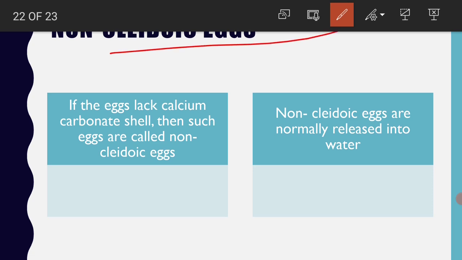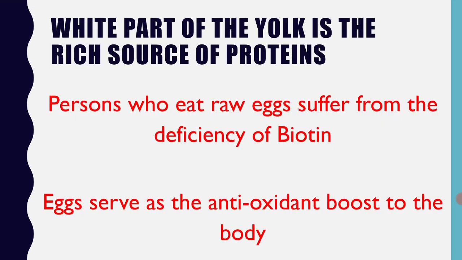So, what is a non-cleidoic egg? A non-cleidoic egg is the egg that lacks the calcium carbonate shell. Non-cleidoic eggs are normally released into the water because there is no calcium carbonate shell. What happens if it is laid on the land? Water inside it will evaporate, leading to the desiccation of the embryo. So, in order to prevent this desiccation of the embryo, non-cleidoic eggs are released into the water medium. So, that is about the different types and the classification of the eggs.